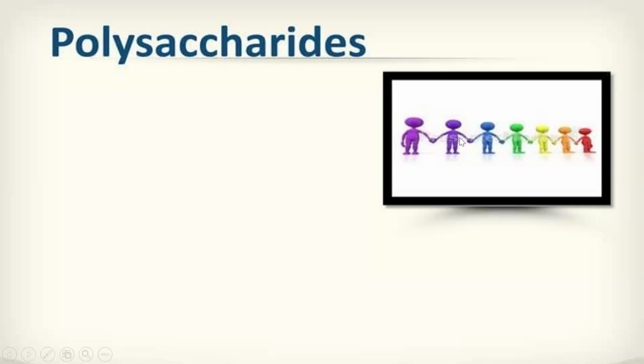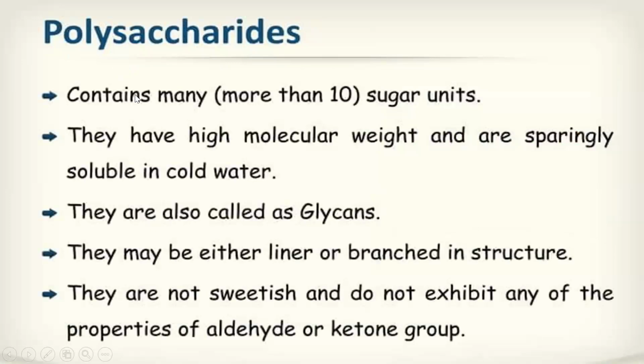And the bond present here is the glycosidic bond. The bond present between one monosaccharide and another monosaccharide is the glycosidic bond. As I said, polysaccharides contain many sugar units, that is more than 10. If they are 2 to 10, they come under oligosaccharides. If it is 1, it comes under monosaccharide.